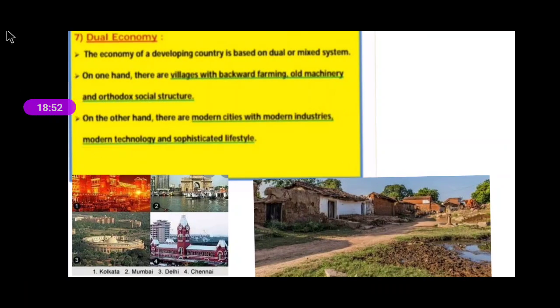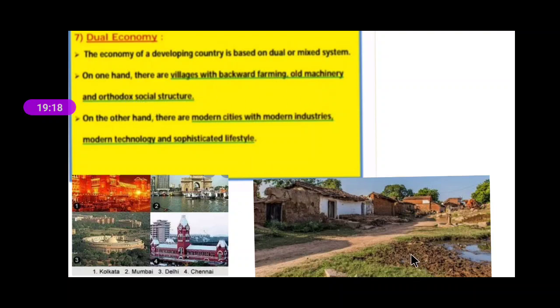Number 7 is dual economy. We know the meaning of dual. Dual means double. The economy of a developing country is based on dual, which means a double or mixed system. On one hand, there are villages with backward farming, old machinery, and orthodox social structure.